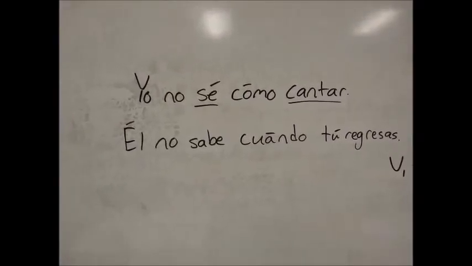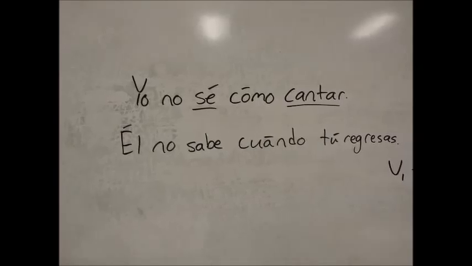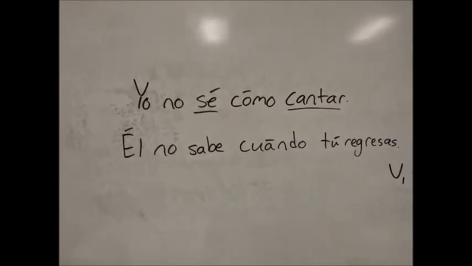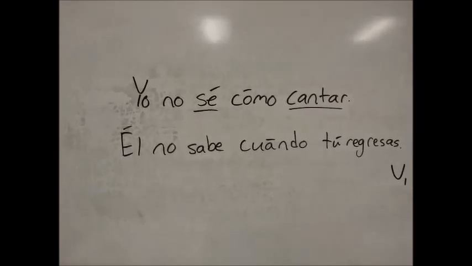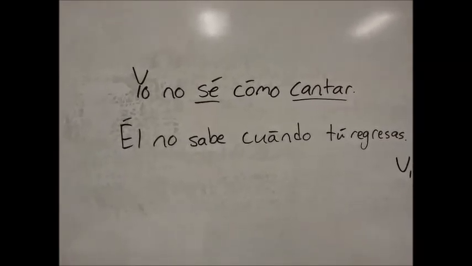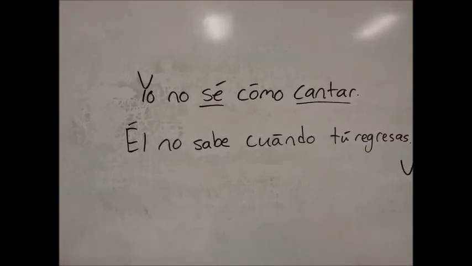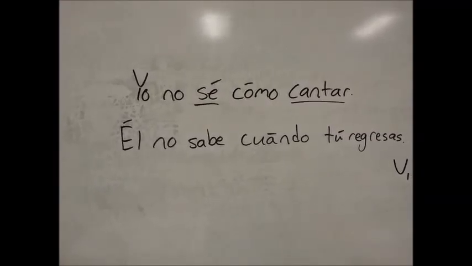So in the first sentence we have yo no sé cómo cantar. The V1 is sé, and the V2 is cantar. The reason why cantar is in the infinitive is because the subject of the sentence is yo in both parts of the sentence. I don't know how to sing.